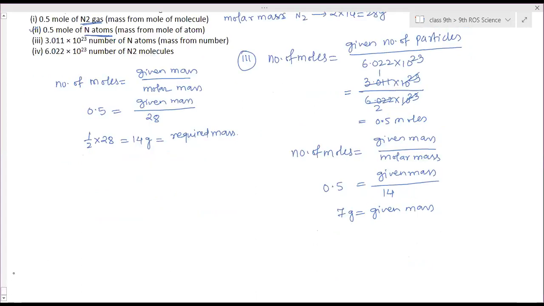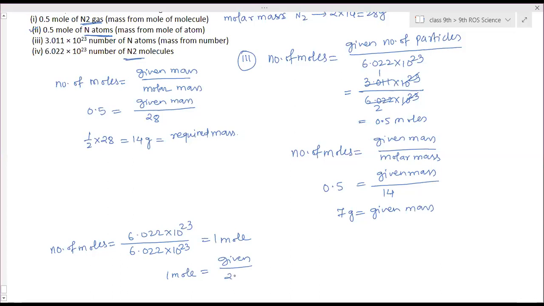And then for the fourth one, the answer is 14 gram, right? No, it's 28 grams. So how many number of moles are there? Given is 6.022 into 10 to the power 23 divided by Avogadro's number 6.022 into 10 to the power 23. This is equal to 1 mole, and 1 mole is equal to given mass by molar mass. For N2 molecules, molar mass is 28. So 28 into 1, 28 grams. So required mass is 28 grams.